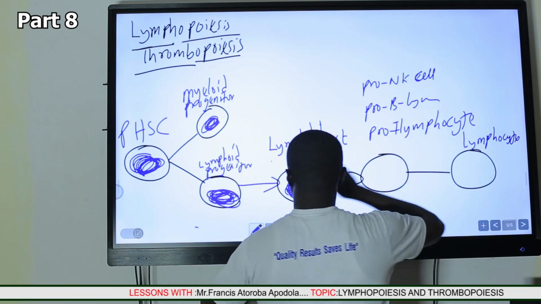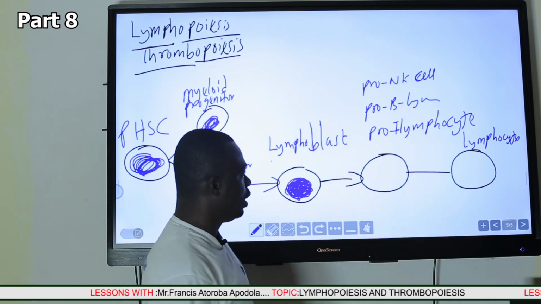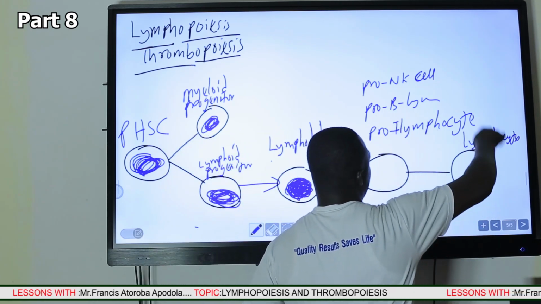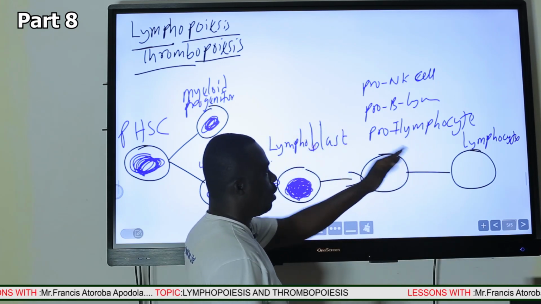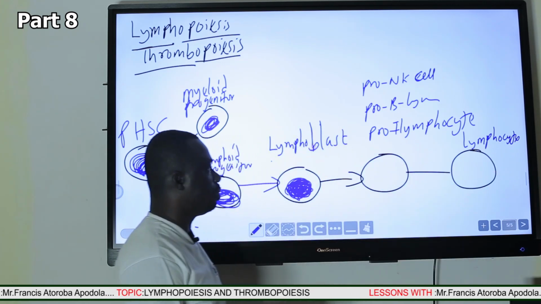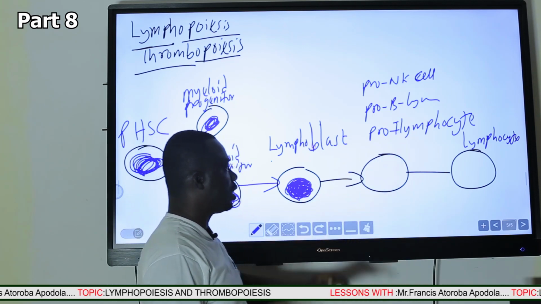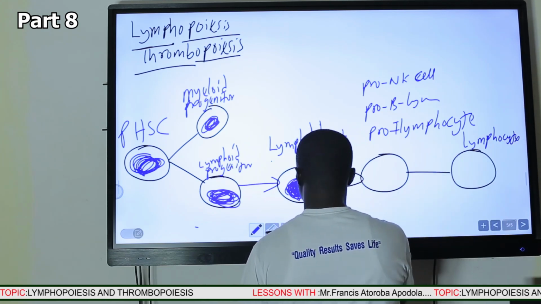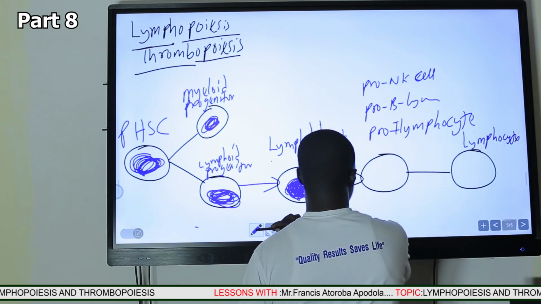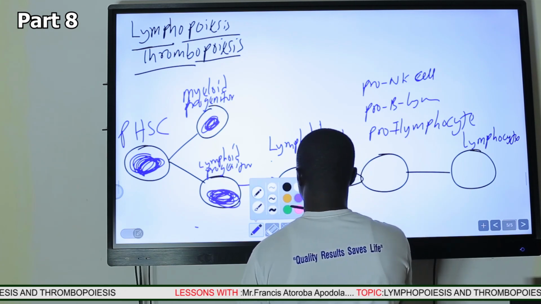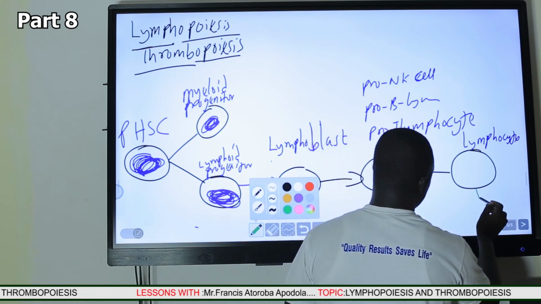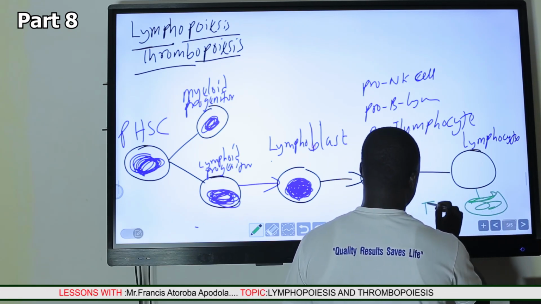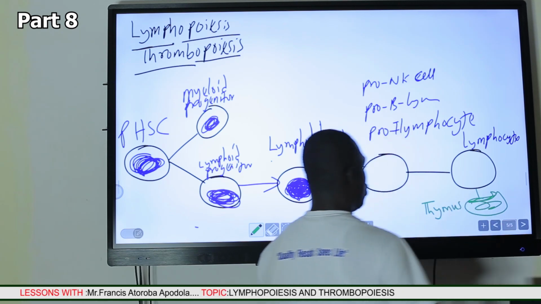If it is the B lymphocyte, all these stages are happening inside the bone marrow. The B lymphocyte will pass through the sinusoids of the bone marrow, then straight into the circulation. However, the T lymphocyte will have to go to a secondary lymphoid organ, an organ located around the neck. This is the thymus. So it goes to the thymus for maturation.